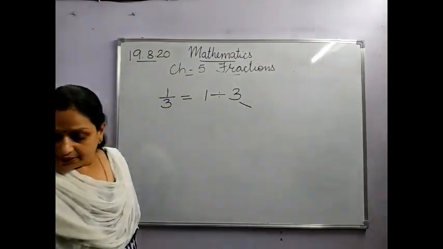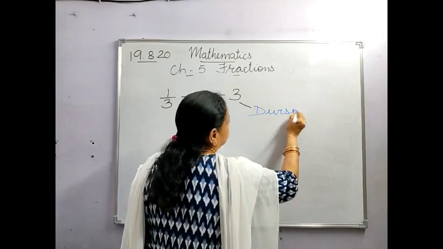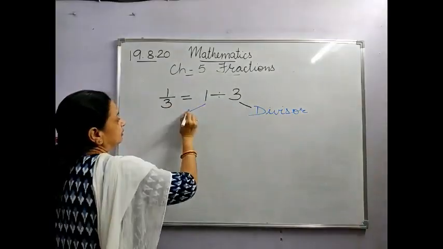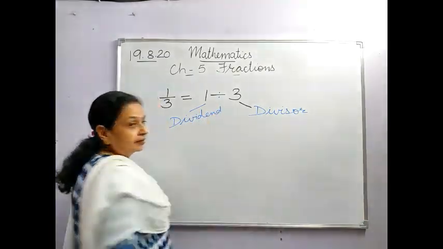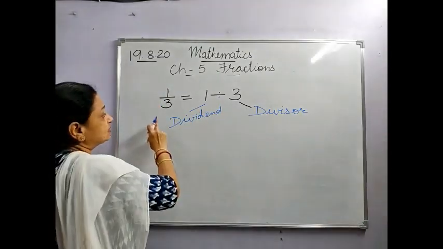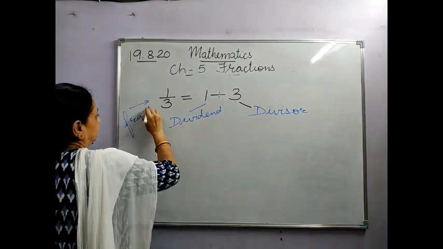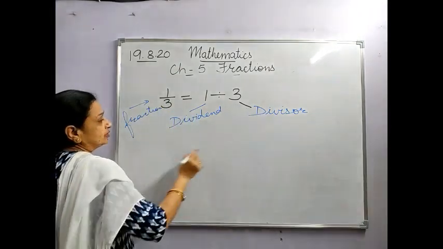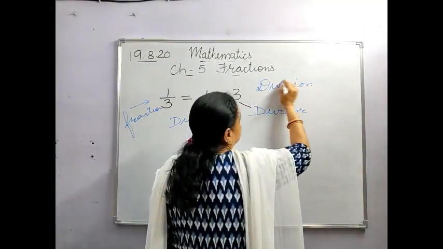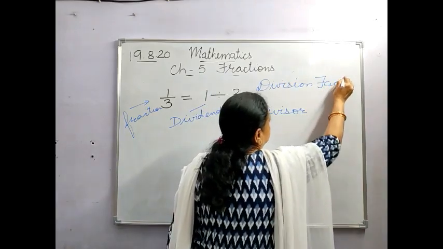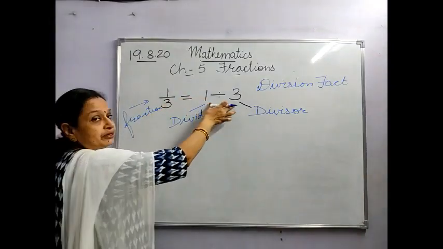So this is your divisor, and this is your dividend. Okay, so this is how you represent. This is your fraction, and the whole of this is called the division fact.